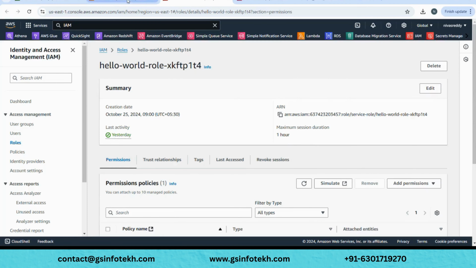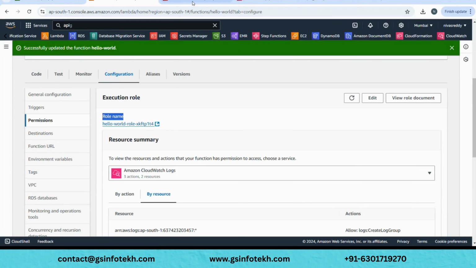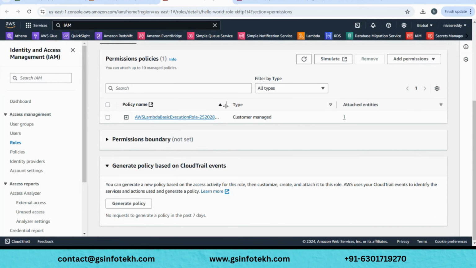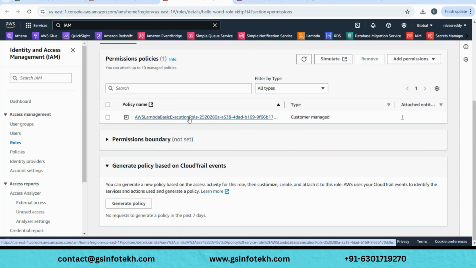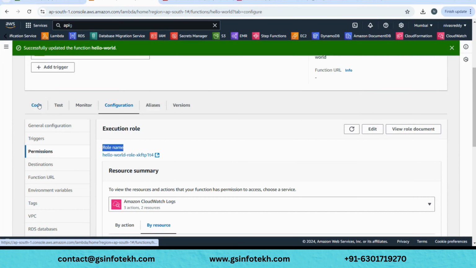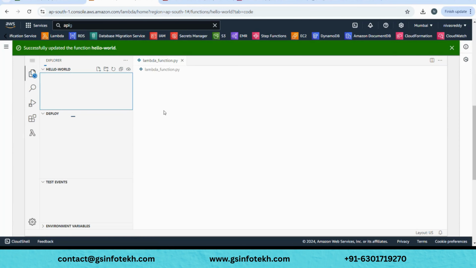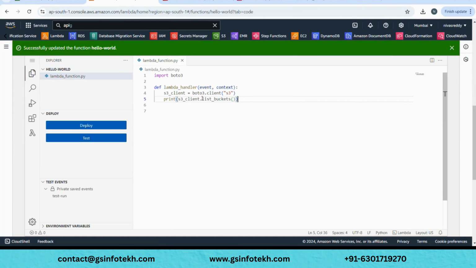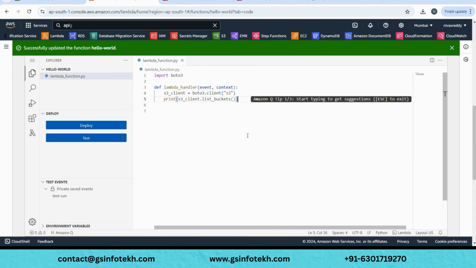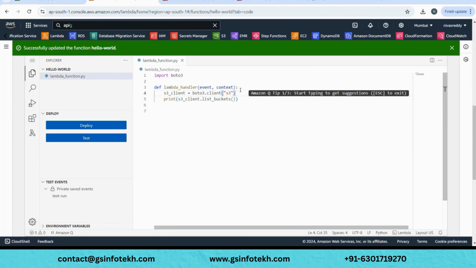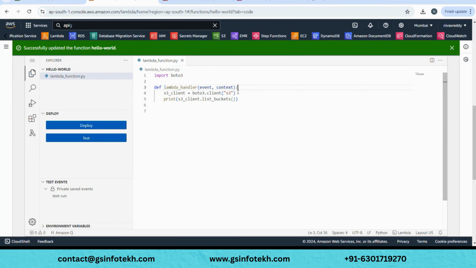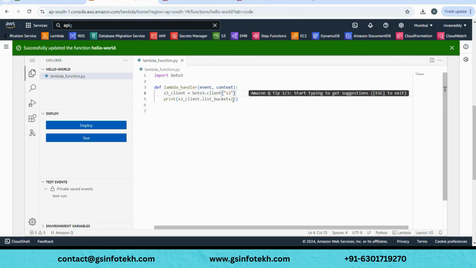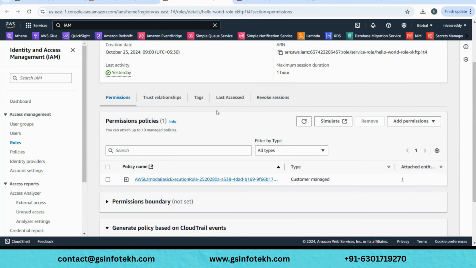So our Lambda has this role here, and let's see what it is. It says it's a basic execution role. Basic means your Lambda function has very basic permissions. What does basic permissions mean? It will print whatever your code says, it will just execute your code, that's it. But it will not have access to other services like S3, DynamoDB, etc. So now you almost got it. What we want to do is give our Lambda the permission for S3, right? Clear till here?